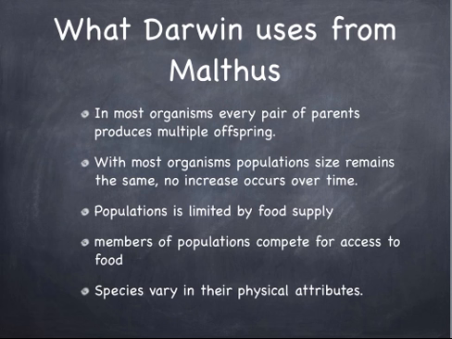But as he's making his observations, he recognizes that organisms, a pair of parents, produce multiple offspring. And if this keeps going, that means the population's numbers should explode. But this does not happen. There's no change in organisms' populations over time, and no increase occurs. So, if a population is limited by its food supply, and looking at the numbers of offspring, population numbers should expand,